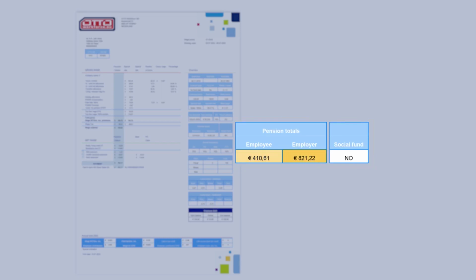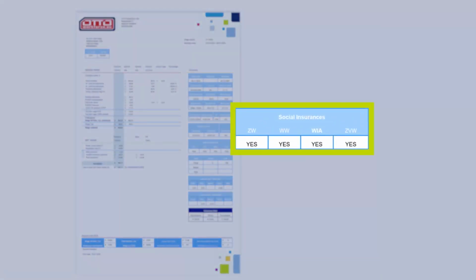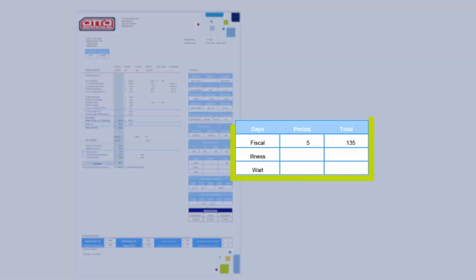You can also see here whether you participate in the social fund of the ABU CAO, applicable to Phase A only. The following table shows which general Dutch employee insurance schemes you are registered. As standard, these are all 4 insurances. OTTO pays the premium for these insurances. They're used to finance unemployment and long-term sickness benefits, among other things. Next comes the table showing how many days you have worked in the given period and altogether in the given year. You can also see how many sick and wait days you have had.